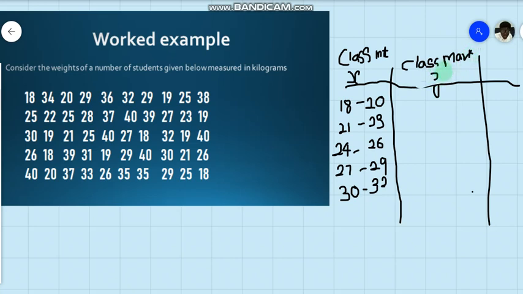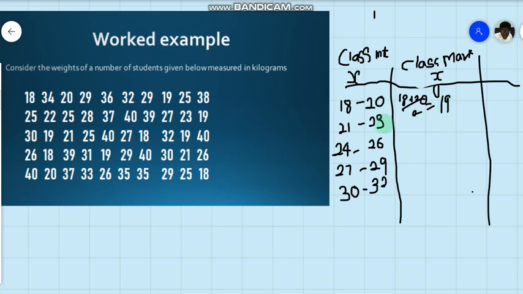The way this is done usually is to take the average of the first and the last number in the group. So take the average of 18 and 20: 18 plus 20 divided by 2 gives us the class mark. 18 plus 20 is 38, divided by 2, you have 19.